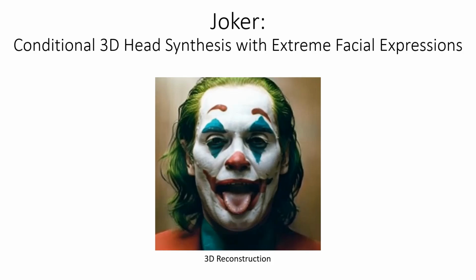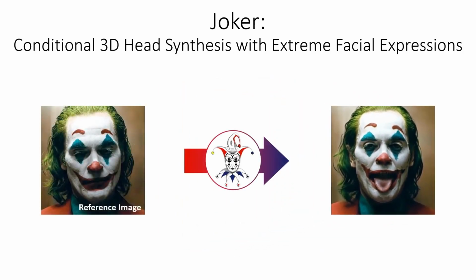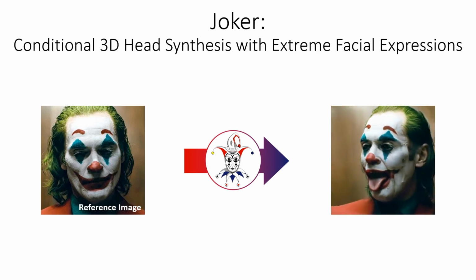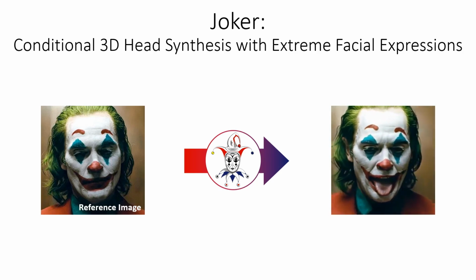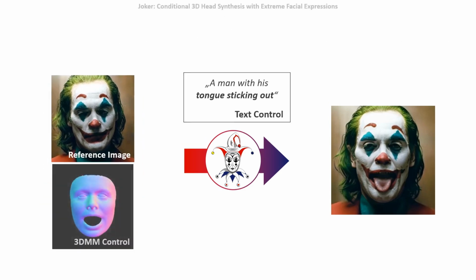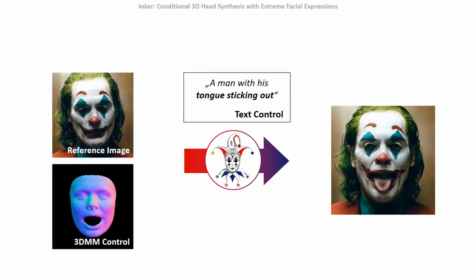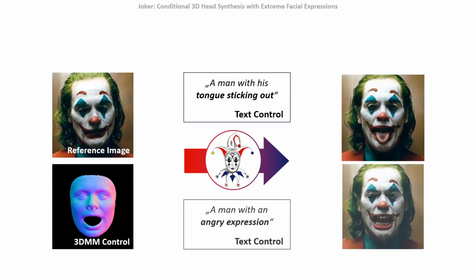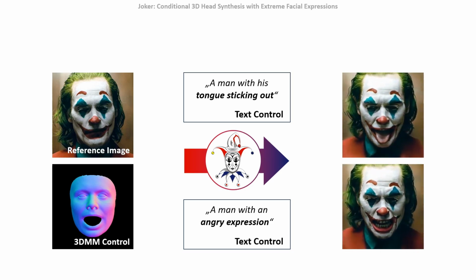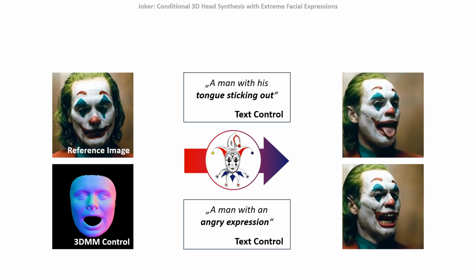We present Joker, a new method for conditional 3D head synthesis with extreme expressions. Given a single reference image, we create a 3D reconstruction with a reference identity and a new expression. The target expression is controlled with parameters of a 3D morphable model, 3DMM for short, and text prompts. This multimodal control is essential because 3DMMs alone fail to define subtle emotional changes and tongue articulations.